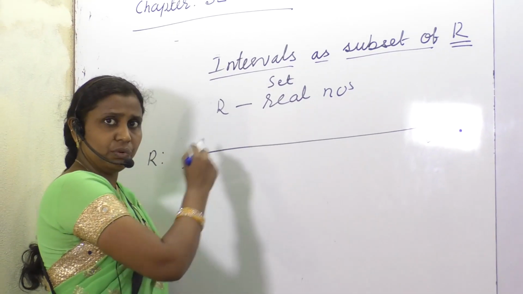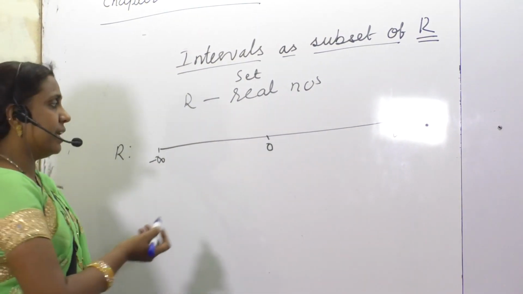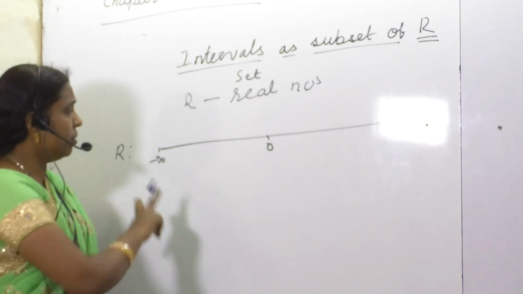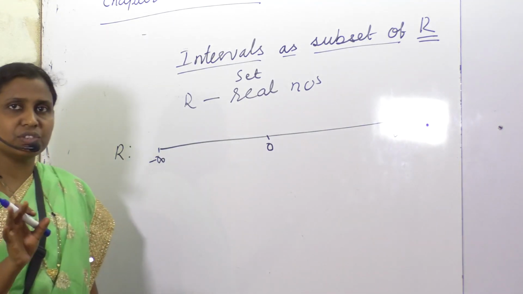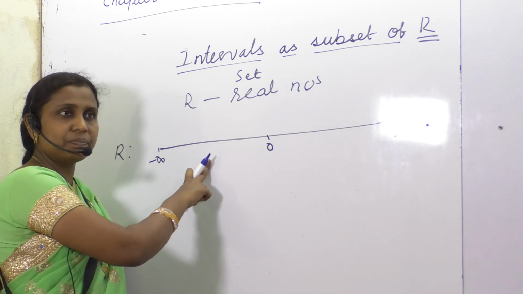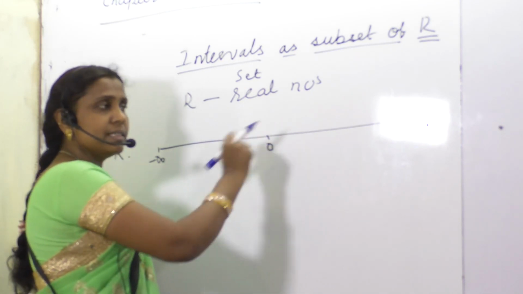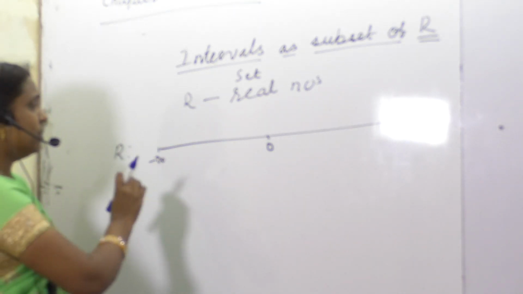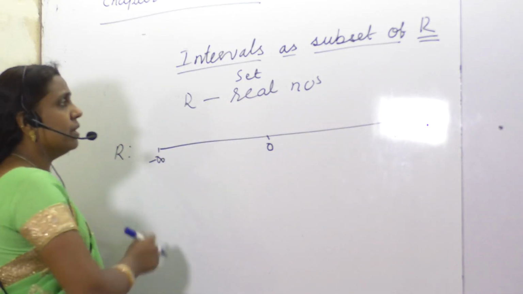If anything goes from negative to positive, it has to cross 0. So this one more I will write. What can you say? All negative real numbers, positive real numbers, right from minus infinity to plus infinity. It may be an integer 1, 2, 3, 4. It may be a negative integer, minus 3, minus 14. It may be in decimal. It can be like 1 by 10, 0.25, 0.37, minus 0.98, like that. Okay. Any number which lies in the real range, that is the set of real numbers.